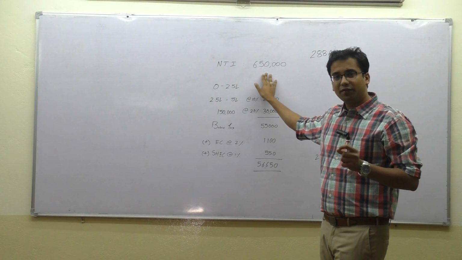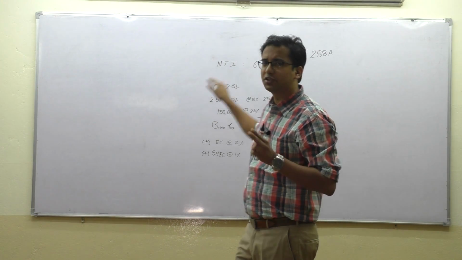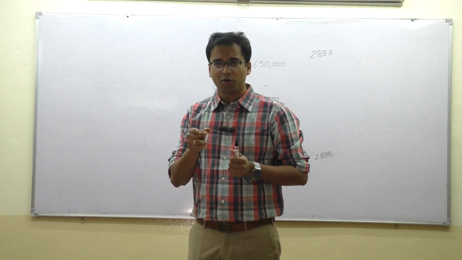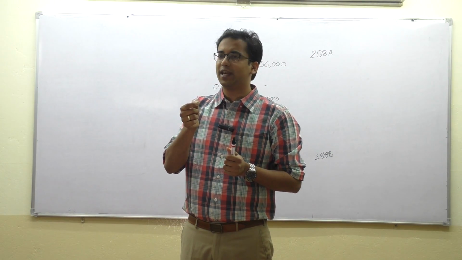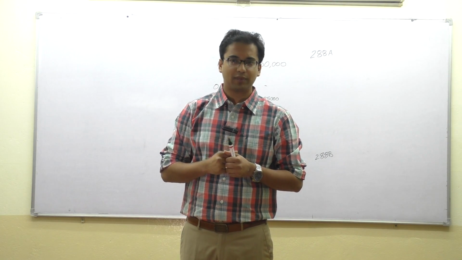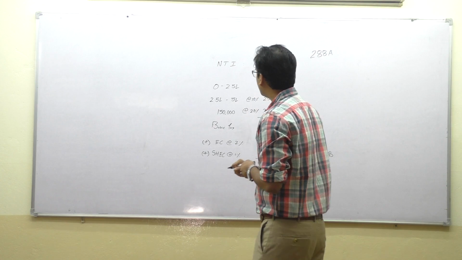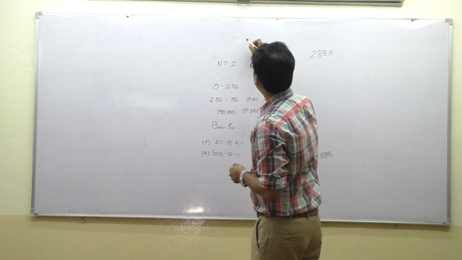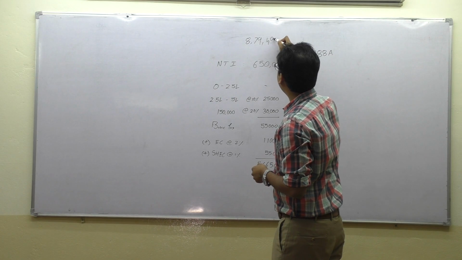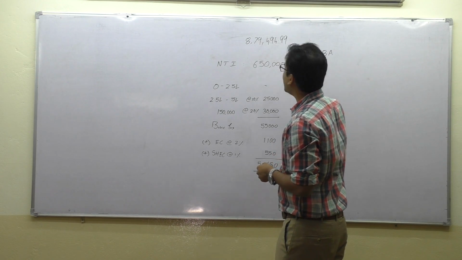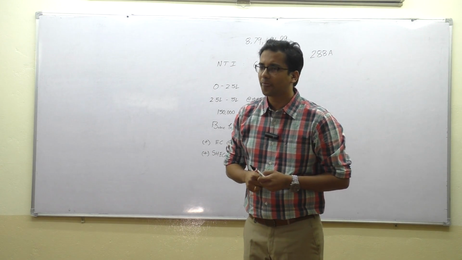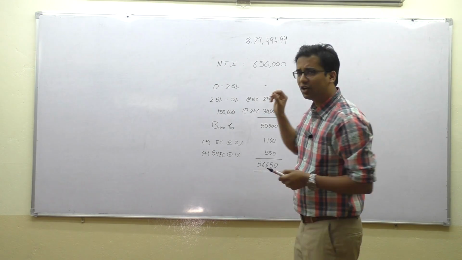Now, rounding off, there are two simple rules. The first rule, we must ignore the decimal. The second rule, if the digit in the units place is 5 or greater than 5, we will round up. Otherwise, we will round down. So, suppose a person's income is, let's say, 8,79,494.99. I want to know, how do we round off? 90? 95?